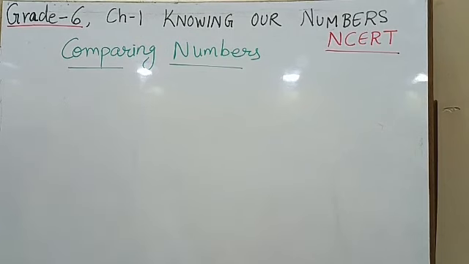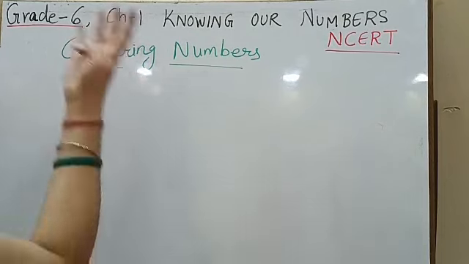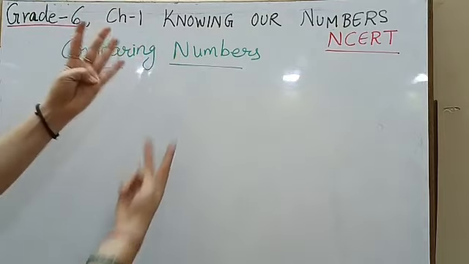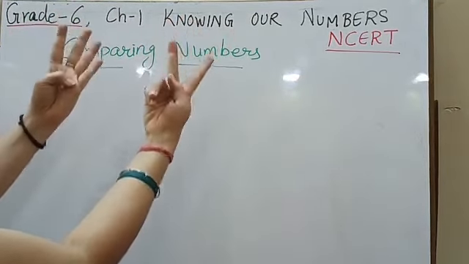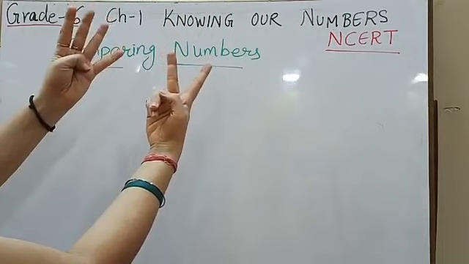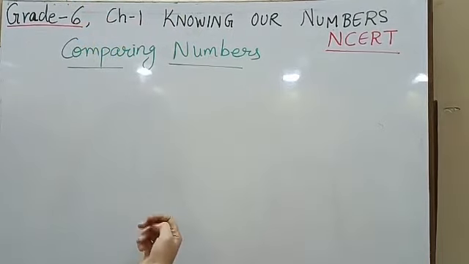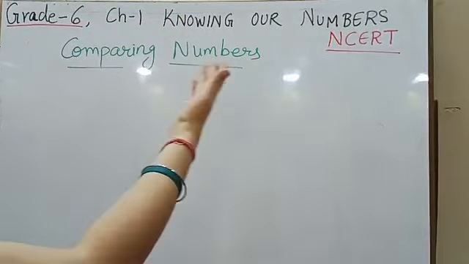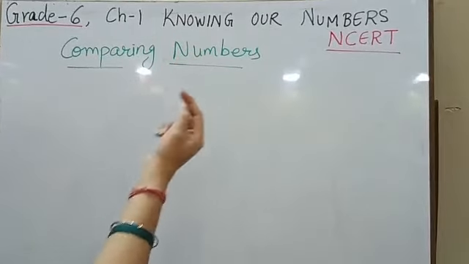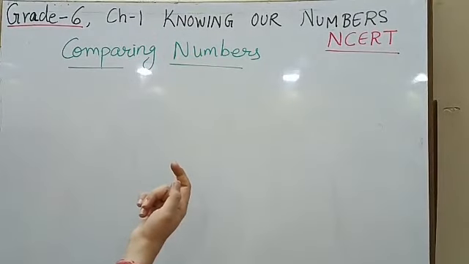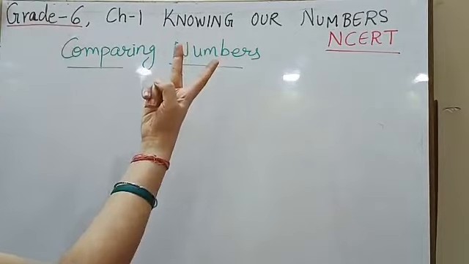If I say, let me compare my fingers. If I have 4 fingers here and 2 fingers here, I'm comparing which is greater. Obviously the 4 one is greater than the 2 fingers. So comparing is when you compare two things on basis of one common thing, that is number, or you can say even in here I am comparing my fingers.